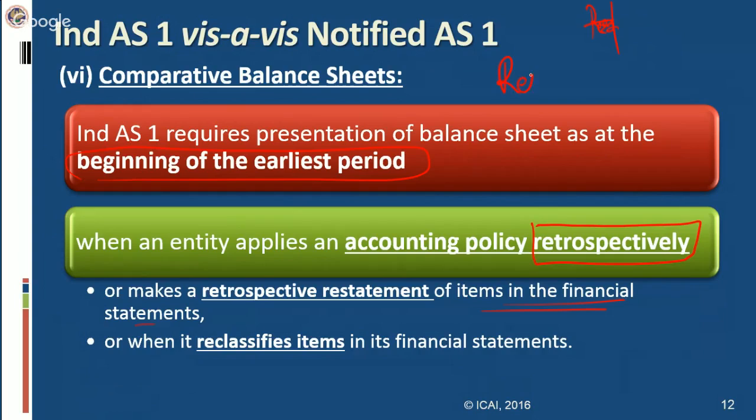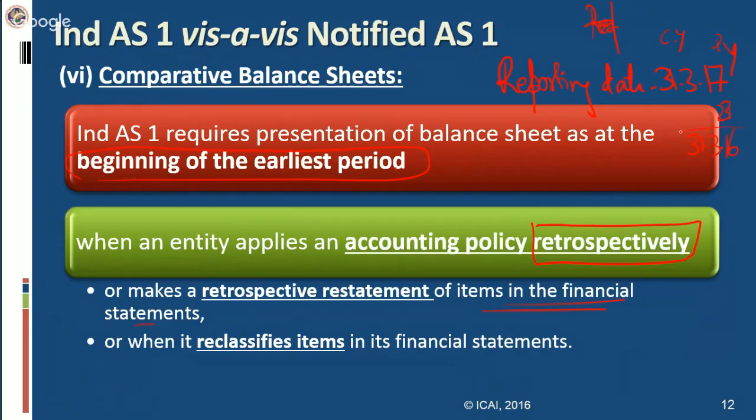Suppose your reporting date is 31st March 2017. So your current year will be this. What will be your previous year? Your previous year will be 31st March 2016. Now, if I have to give retrospective application of an accounting policy, changed or newly applied, then you have to give it as at the beginning of the earliest period.